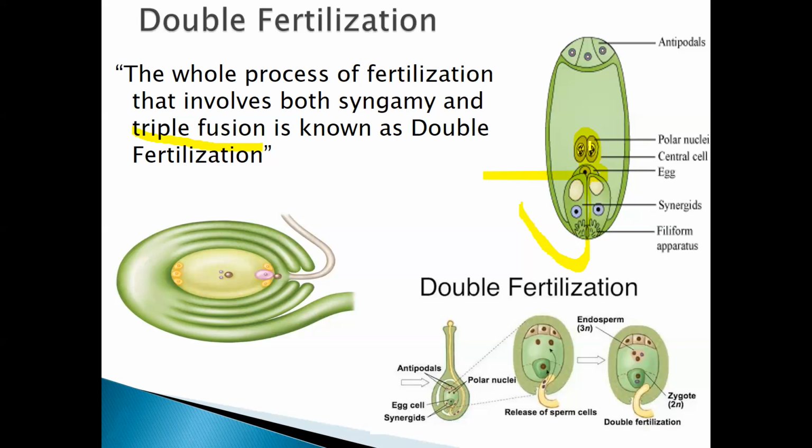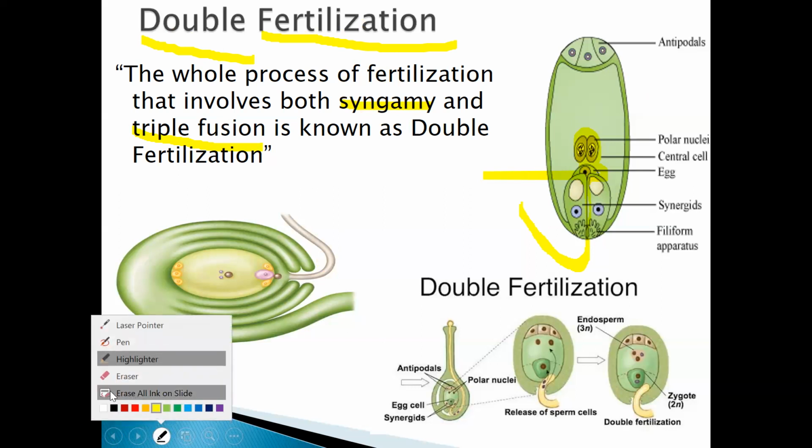As the male and the female gamete fuse to give a zygote, in a similar way the male gamete goes and fertilizes the central cell, which contains two polar nuclei, and it forms the primary endosperm nucleus. Now, what you have to remember in double fertilization, students? It involves both syngamy, the fusion of the male and the female gamete, and triple fusion. Now how will you remember it?